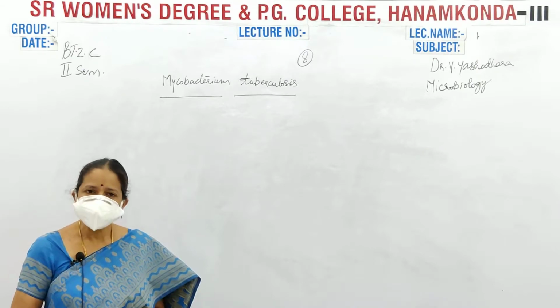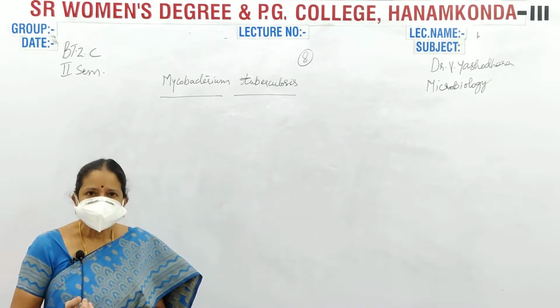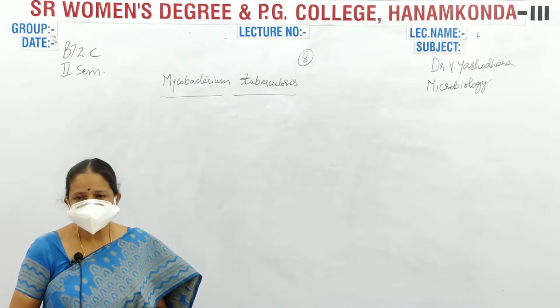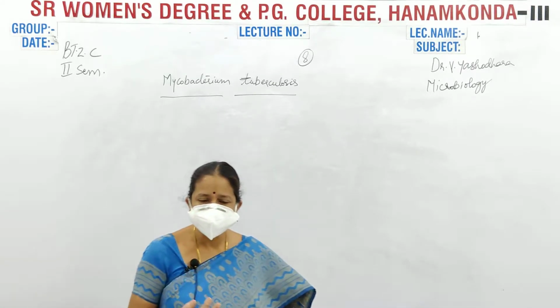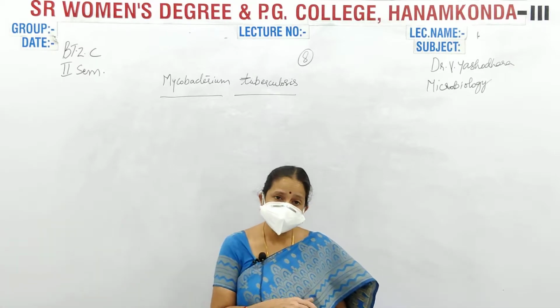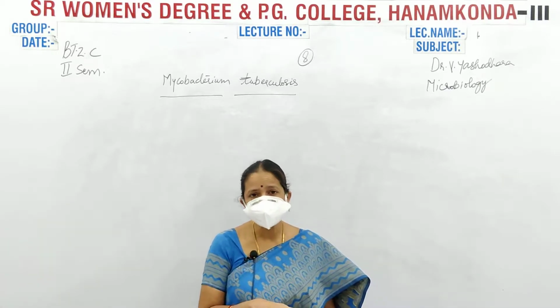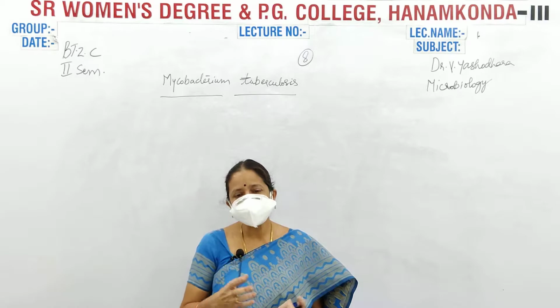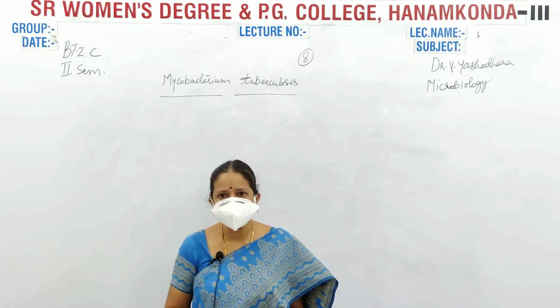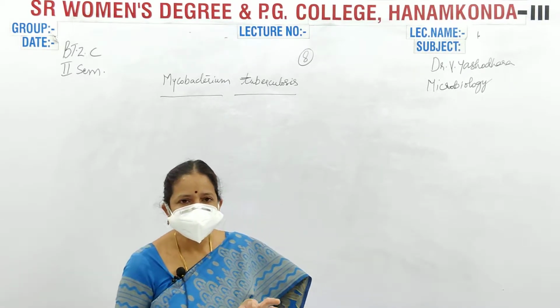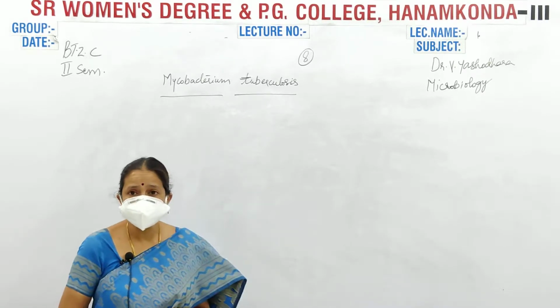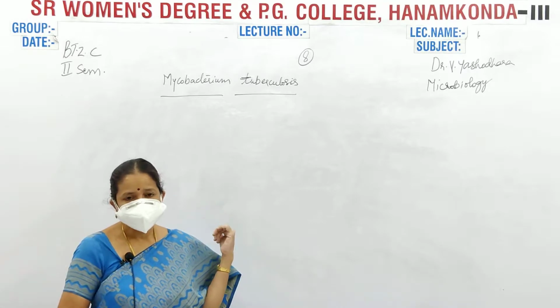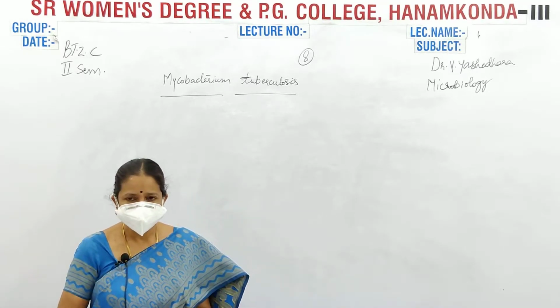In your syllabus you have tuberculosis, that is Mycobacterium tuberculosis, as well as hepatitis. These two are the pathogens that are causing diseases, and what are the symptoms that are exhibited, and which type of infection they are causing. Everything we are going to see today. Today we will see only one disease pathogen, that is Mycobacterium tuberculosis.